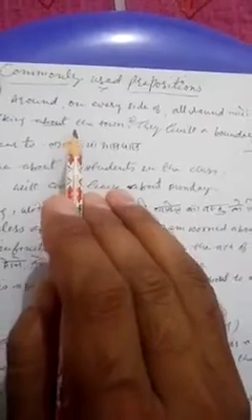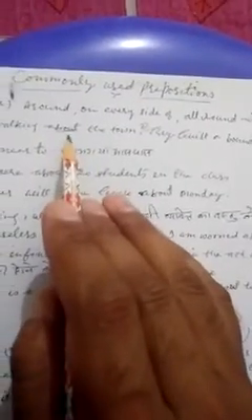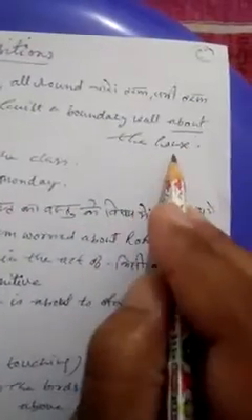Further, see the commonly used prepositions. Number 1, about. About is used in the sense of around, on every side of, all round. For example, she is walking about the town. It means she is walking on every side of the town. Second example, they built a boundary wall about the house.